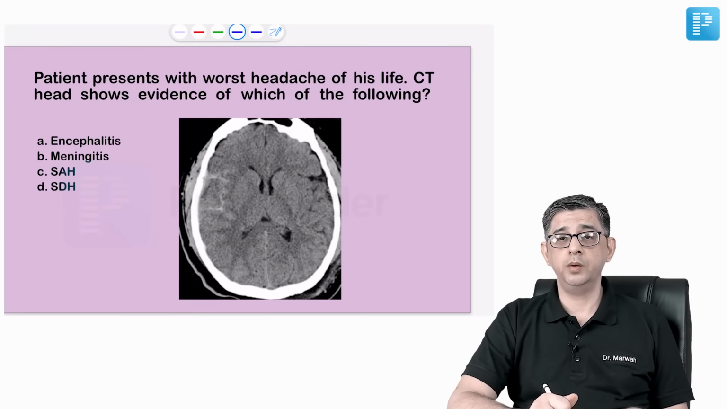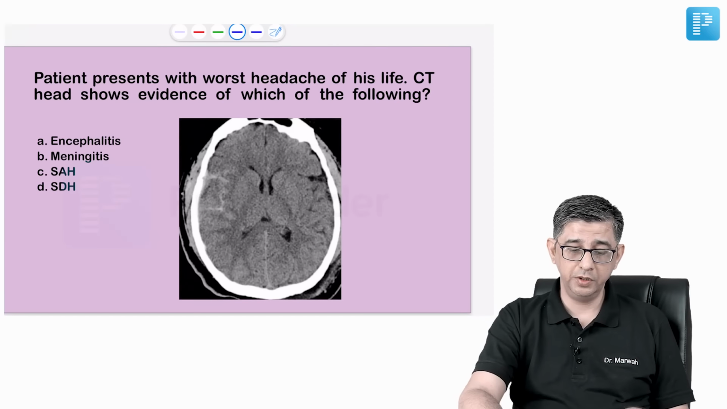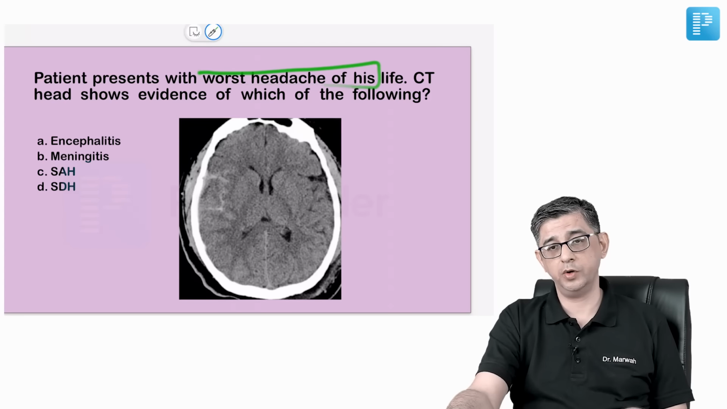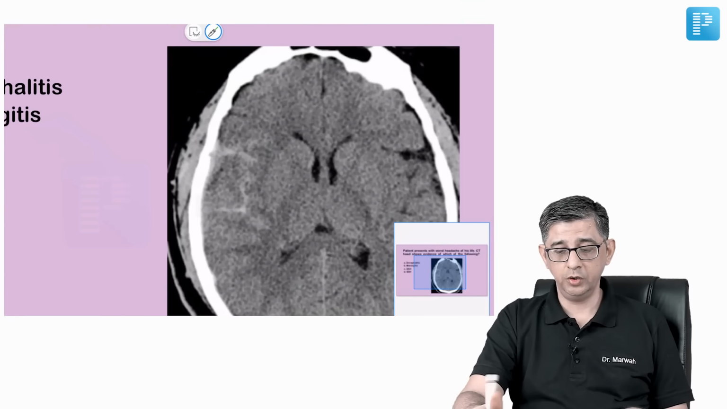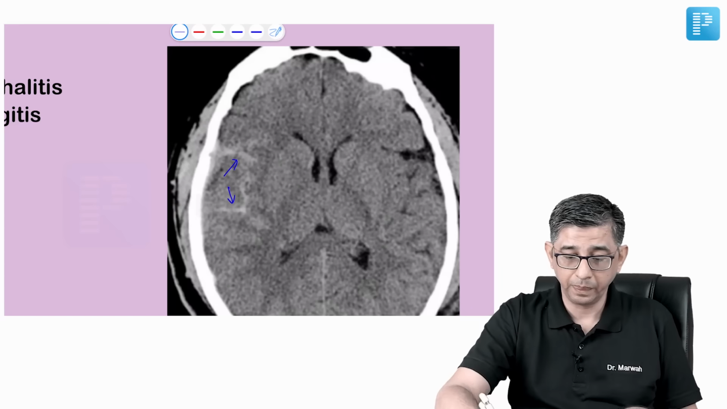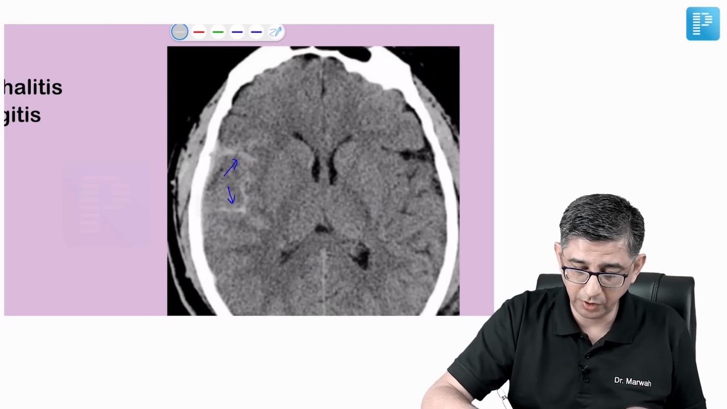The next question began by describing a patient who's having the worst headache of his life. Every time you read this question, worst headache of life, you anyway know the diagnosis of the patient is subarachnoid hemorrhage. And if I zoom it in, you definitely will know some whiteness in this area. This whiteness has been documented at the Sylvian fissure. In fact, I'll just jot it down here also.